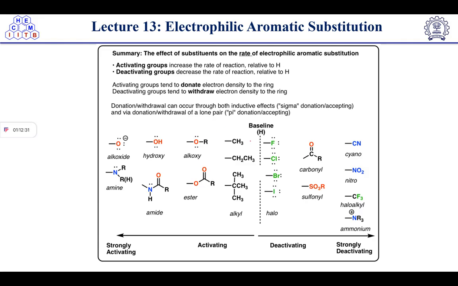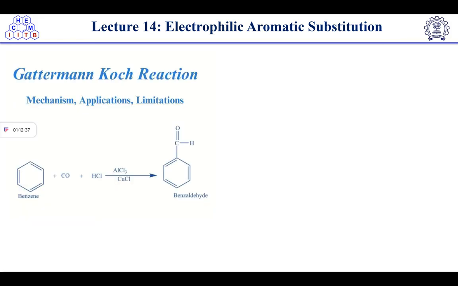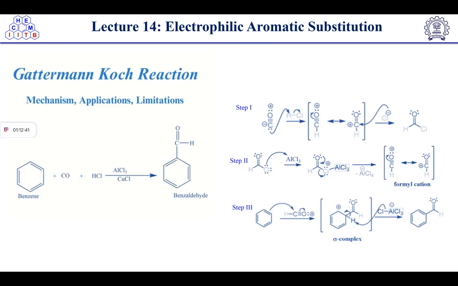So here is the chart which is discussed in week 7. So go and check the week 7 lecture. Now the Gattermann-Koch reaction mechanism is given here. So in this case, this CO carbonyl group is there, which will take the proton from HCl.